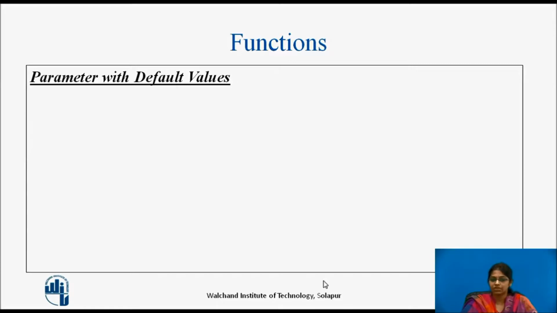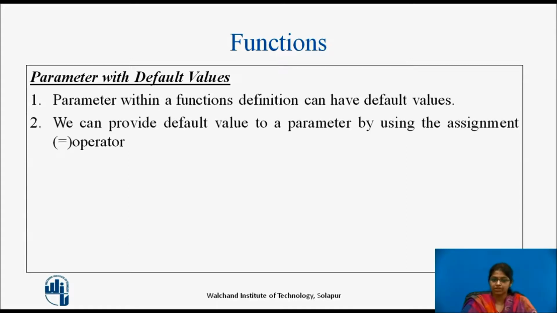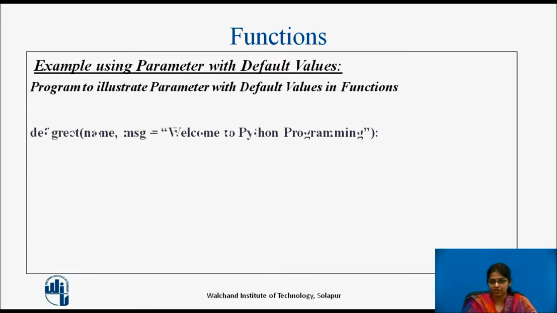Let us see parameters with some default values. Parameters within a function definition can have default values. We can provide default values to a parameter by using the assignment operator. To explain this, let us take an example which shows parameters with default values. Here is a function named greet, which is accepting two parameters. One parameter is name and another parameter is message. But here you can see that message has a default value, which is assigned by using the equal to sign. So this is a parameter with a default value.